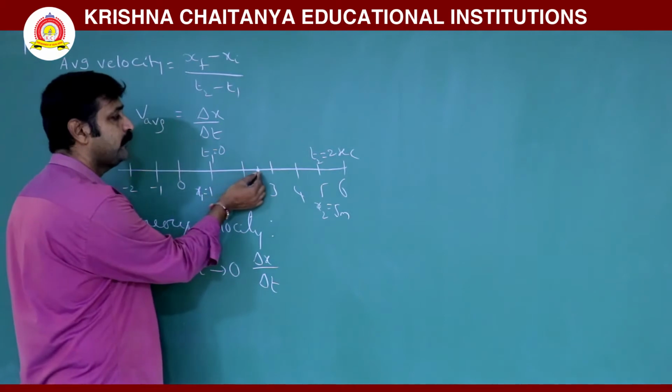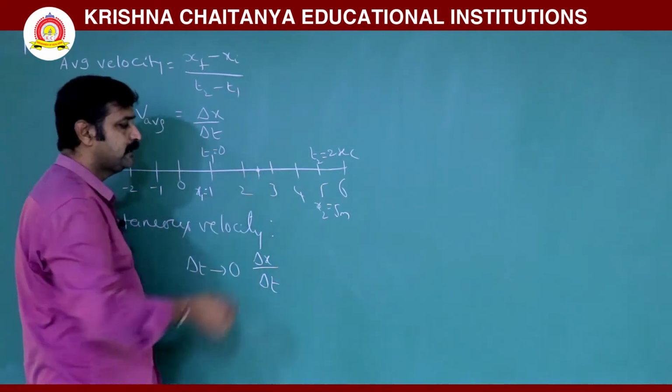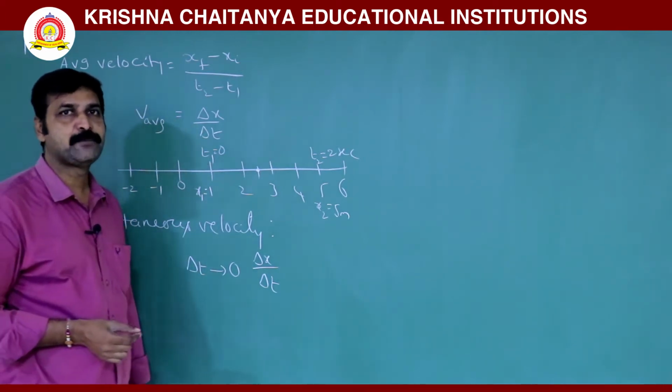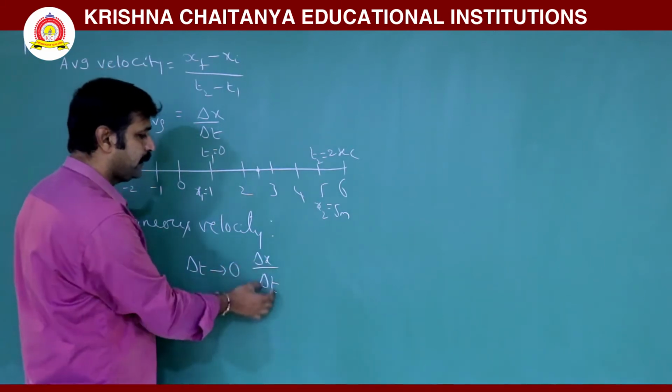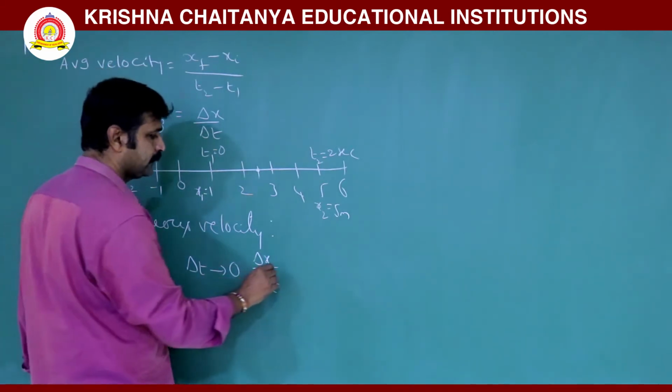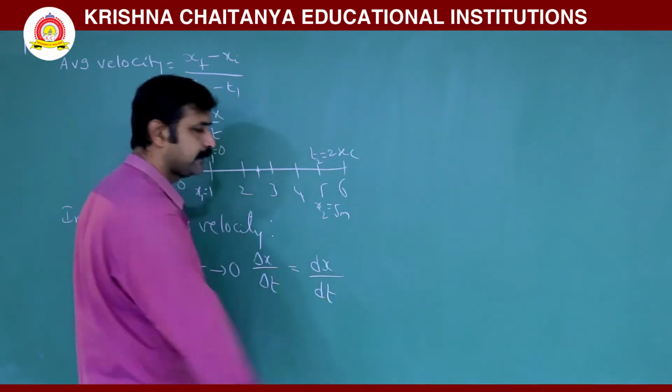So when the time interval reduces to 0 at any instant, the displacement is also very small. Then for smaller values, delta x by delta t can be written as dx by dt.